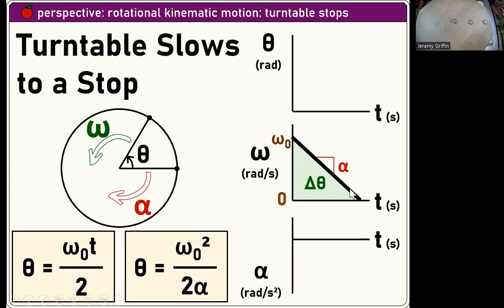Now that's a really information-rich graph, because the slope of that tells you angular acceleration, like the rate that it's slowing down, which, hey, that's a negative slope. That's a negative angular acceleration. Oh, it's slowing down. Okay? And the area under omega versus t tells you how much angular displacement it's accumulated, which if you break that up into time intervals, like 1, 2, 3 seconds, it looks like it's accumulating angular displacement. It's always positive, but at less and less rate. And so it's going to be like a downward curving parabola, sort of like that, for theta versus time.